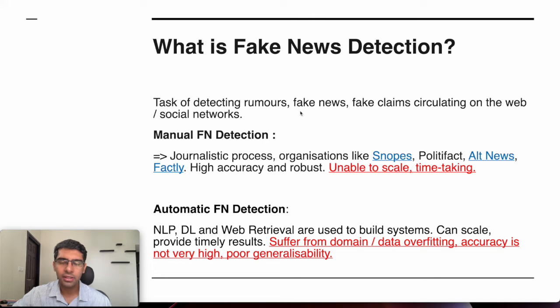So, the fake news detection techniques can be classified at a high level into two buckets: the manual efforts and the automatic efforts. The manual techniques are typically owned by journalistic organizations such as Snopes and PolitiFacts in the US and Alt News, Boom Live, and Factly in India. These techniques suffer from inability to scale due to the rapid dissemination of fake news and involvement of human element. Whereas the automatic fake news detection rely on NLP, deep learning, and web retrieval to build systems to detect fake news, and they suffer from data overfitting and poor generalizability.